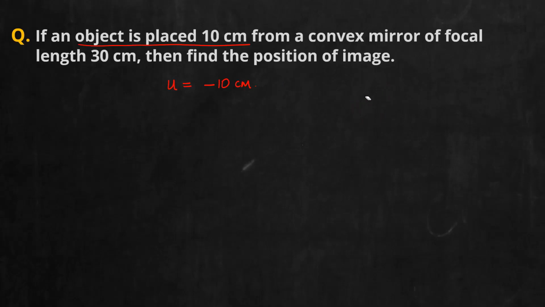Now next, it is a convex mirror. So convex mirror means what should come to your mind? What about the focal length, positive or negative? Positive. So next you can write the focal length. Here it is given as 30 centimeter, so I can write plus 30 centimeter. Now you are asked to find the third one. Two known values are given and you are simply asked to find the third one, that is the image distance. So how will I do it?